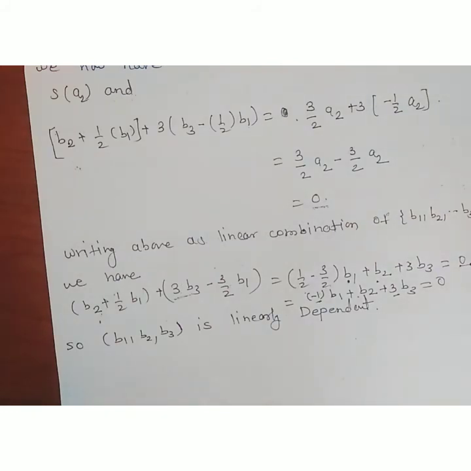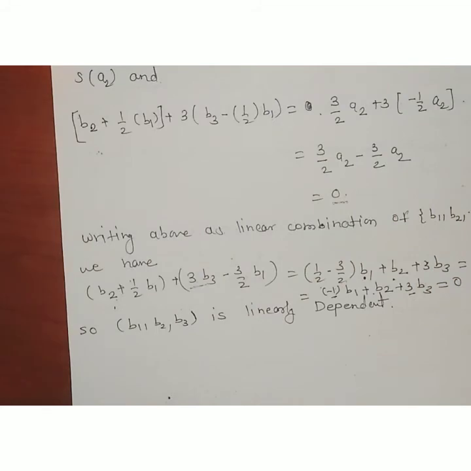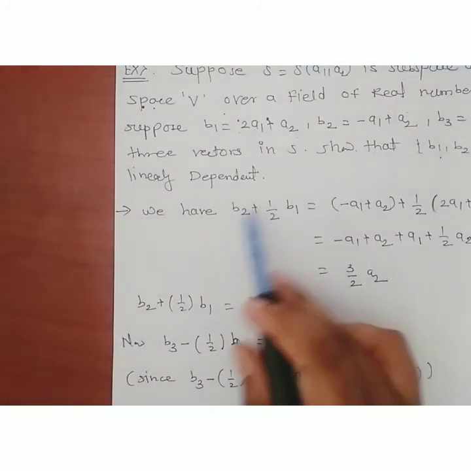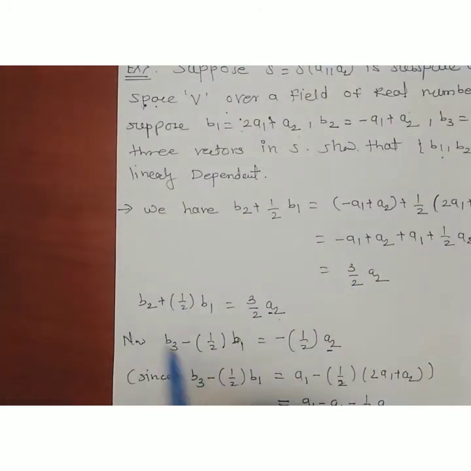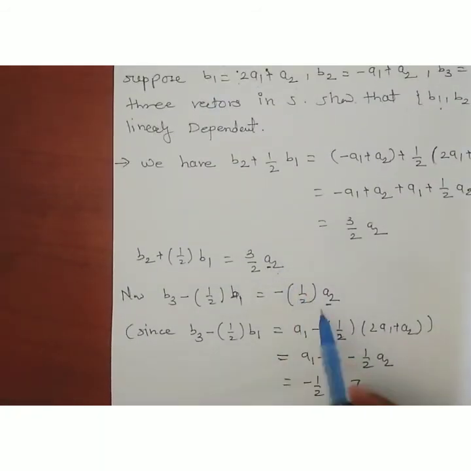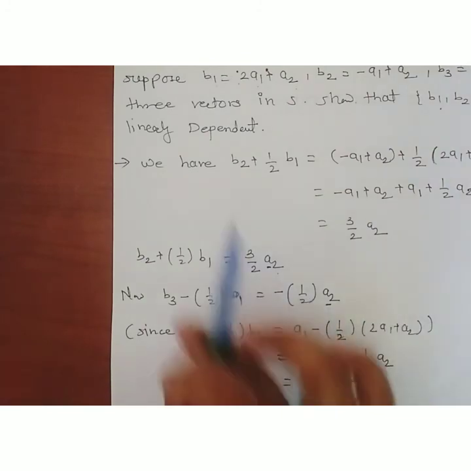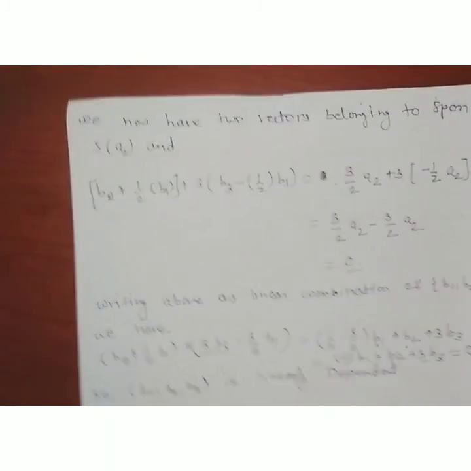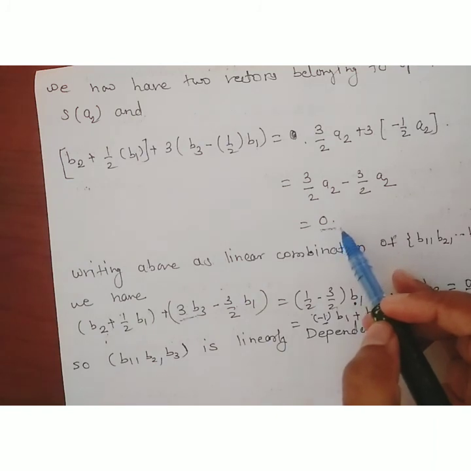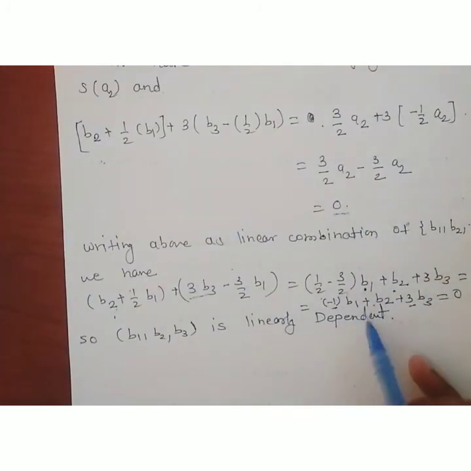We considered the linear combination of B2 plus 1 half B1 and B3 minus 1 half B1, which lie in the span of A2. By taking a linear combination of these two vectors and calculating, we get its value as 0, but the scalars multiplied to B1, B2, B3 are non-zero.